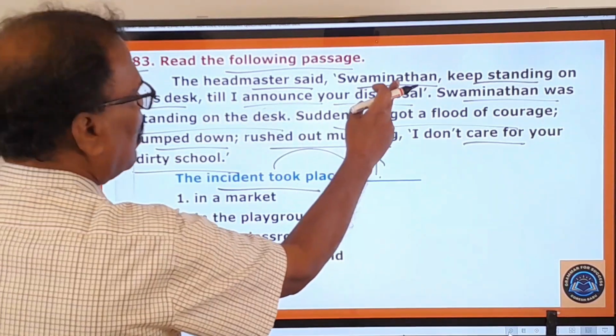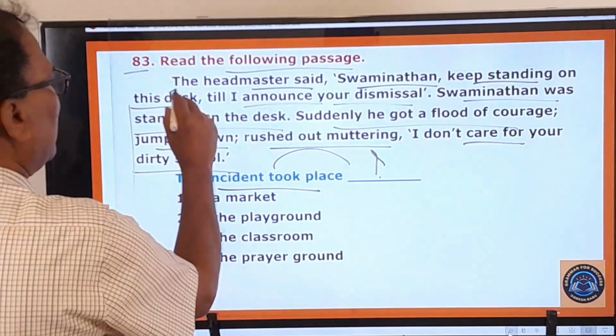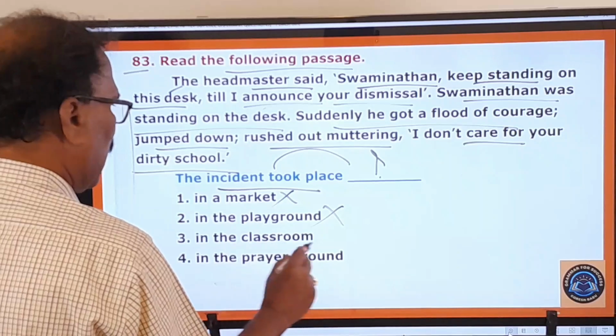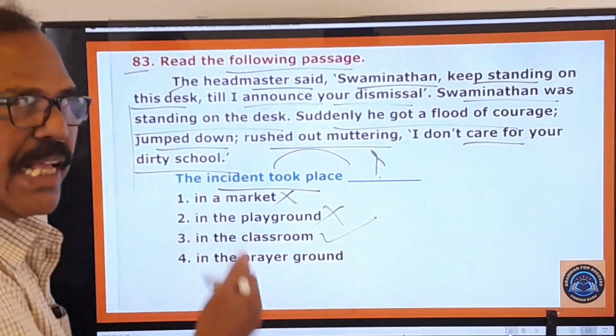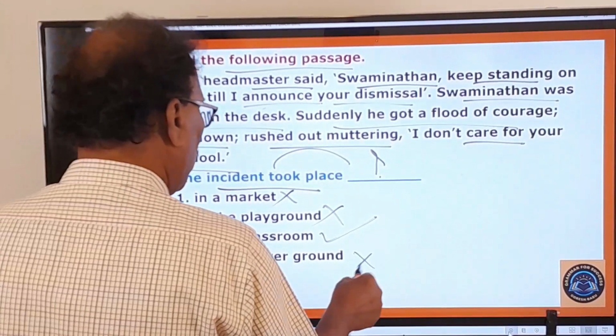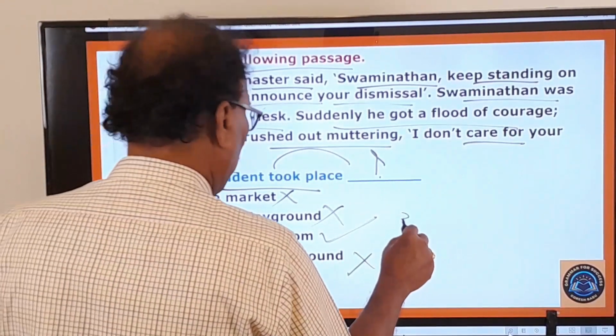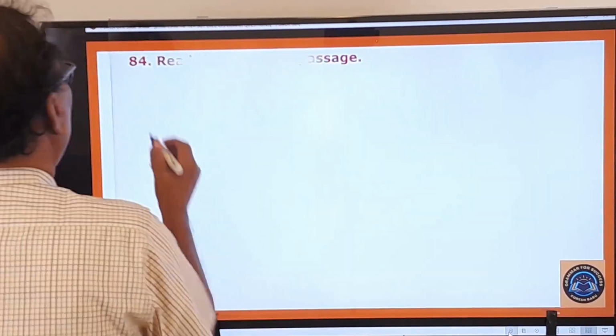The headmaster asked Swaminathan to stand on the desk. Where is it? In a market? No. In the playground? No. In the classroom? This is the classroom. Okay. In the prayer ground? No. So the first one, second one, and fourth one are wrong. The third one is the right one. So your answer is the third one. Now you move on to the 84th question.